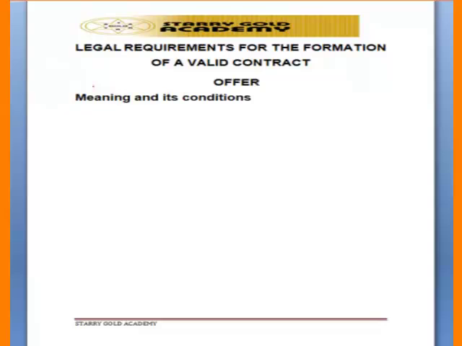Now let us go into the legal requirements of a valid contract. For a contract to be valid, we have what we call legal requirements that must be fulfilled. Number one requirement is offer.